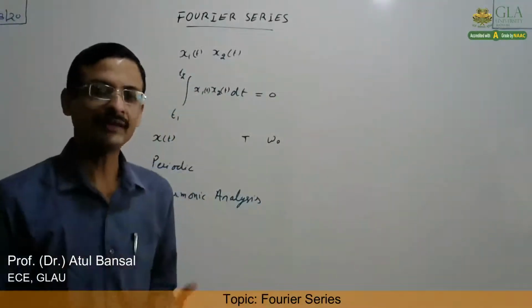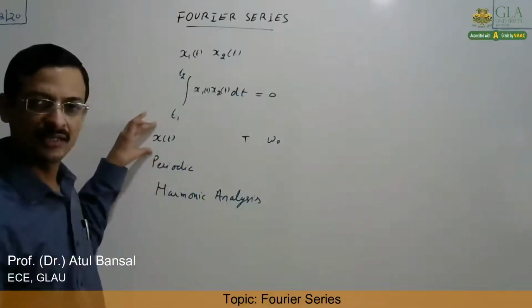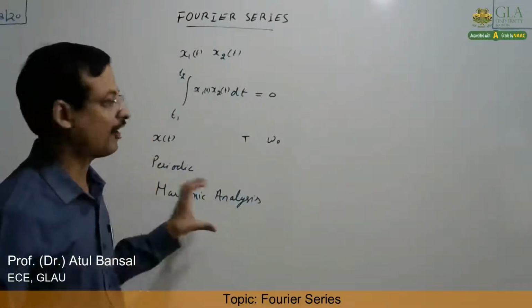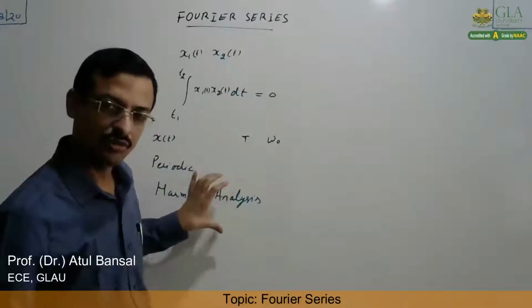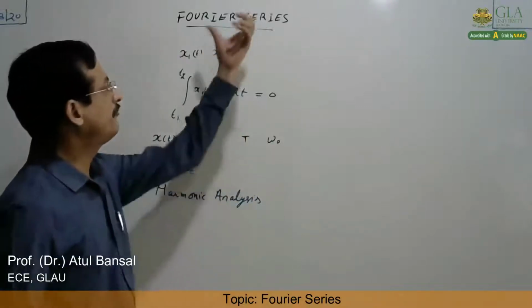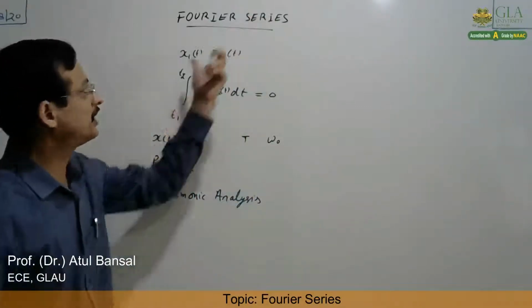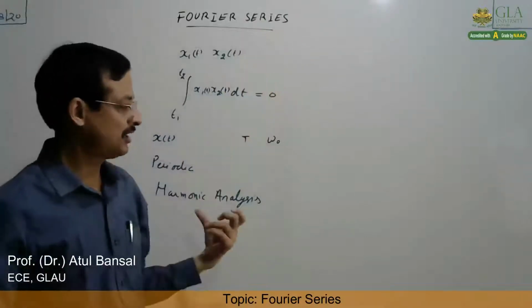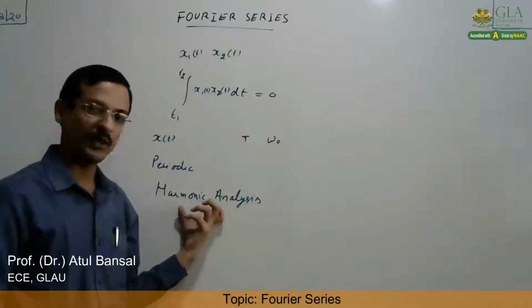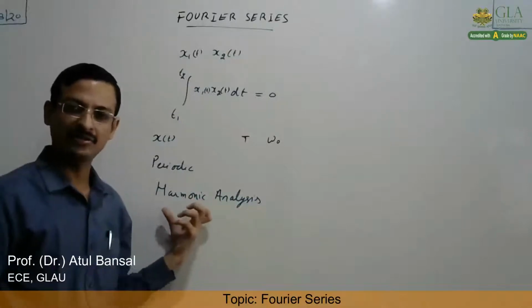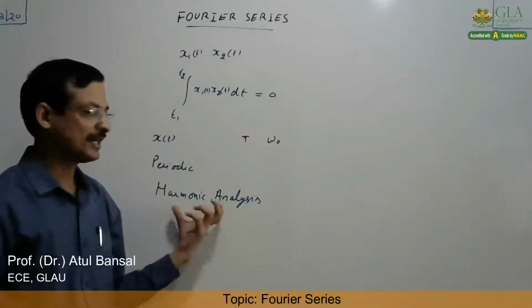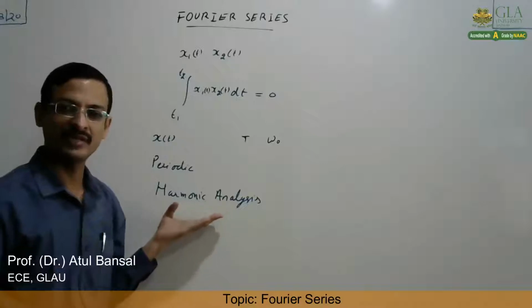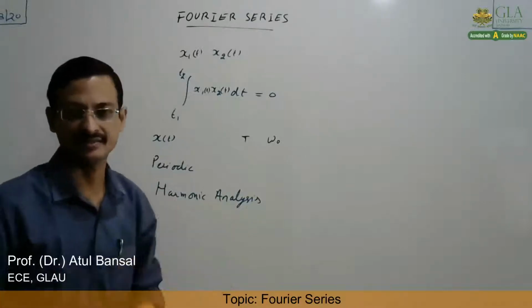So to remove that, we need to understand which harmonics are present in this signal and of how much magnitude. So all these things can be obtained if we can represent this signal in terms of a Fourier series. Because it will tell us about the harmonics, their magnitude, their frequency and everything. So that is why we also call the Fourier series harmonic analysis.